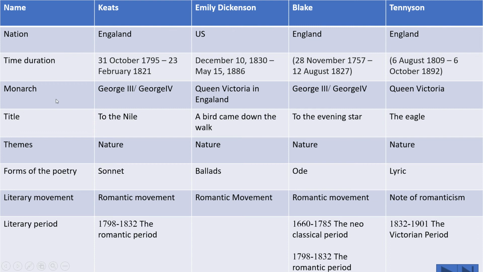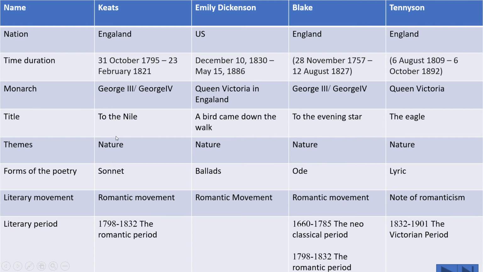Okay, who ruled England during their time? When Keats was writing, George III and IV were the rulers, and when Emily Dickinson was writing, Queen Victoria was the ruler in England. When Blake was writing, George III and IV were there, and when Tennyson was writing, Queen Victoria was the ruler. And also look at the titles of all these poems. To the Nile, A Bird Came Down the Walk, To the Evening Star, The Eagle.